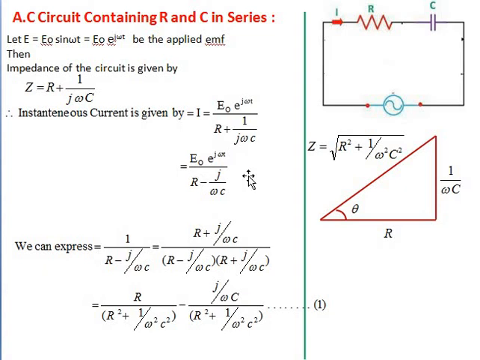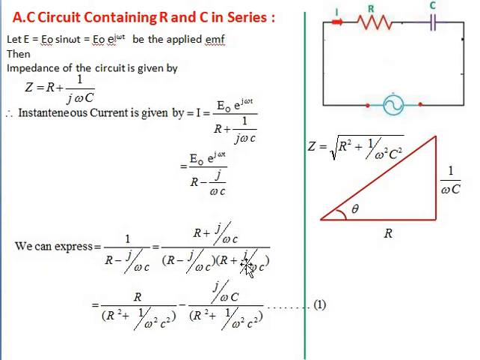Now we just make some changes here, that is R plus 1 by j omega c. Instead I write R minus j divided by omega c. So how this numerator comes to, that is denominator comes to numerator, it becomes minus j. That thing also we learned in the previous lessons. Okay, so now we can express again 1 divided by R minus j divided by omega c. So we again multiply this term and divide this term by R plus j divided by omega c.